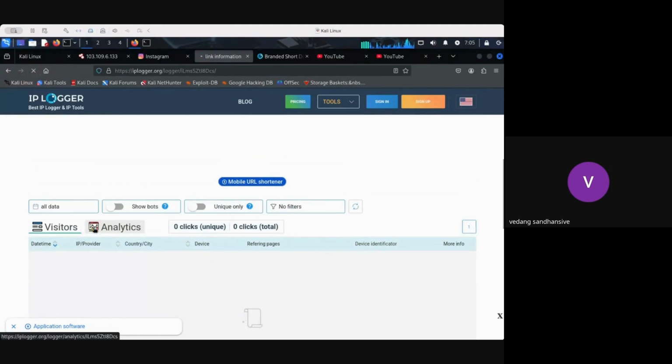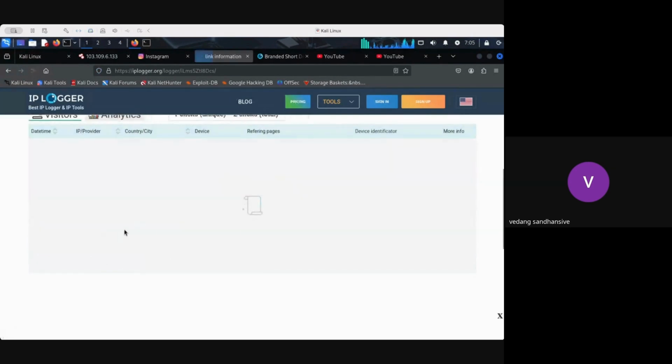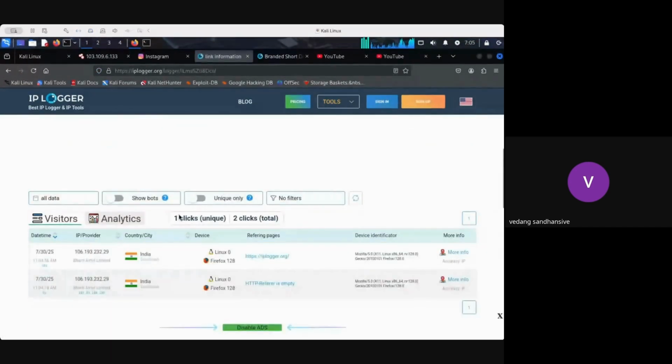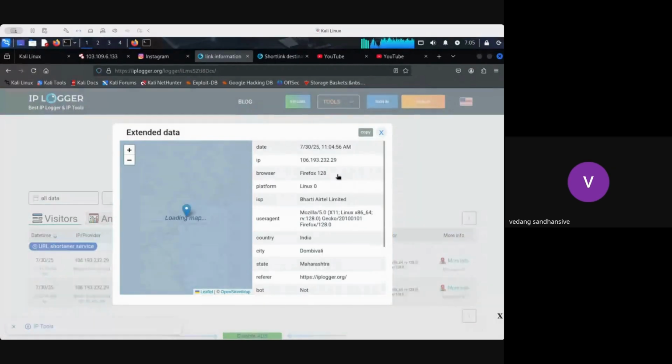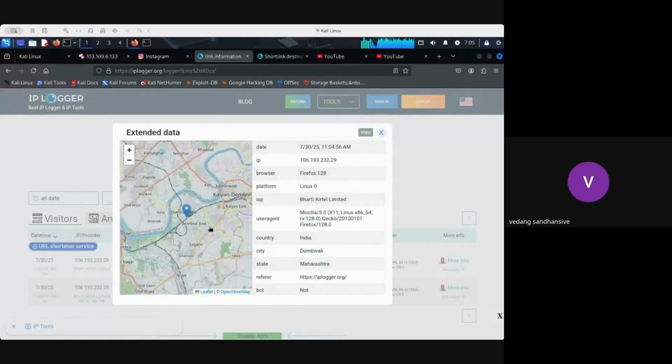We just have to refresh it. And we can see the location and complete information is shared here with the public IP address, which operating system I am working from. It's Linux. Obviously, it is Kali Linux, right? Which browser I am using? It's Firefox. Again, we can understand it here. And again, the location information. So you can see this is the location it is actually showing right now, right?